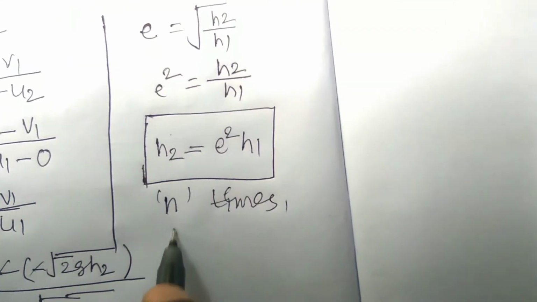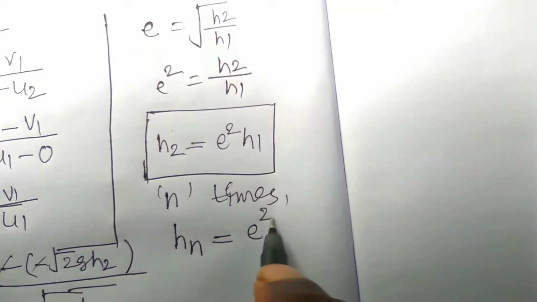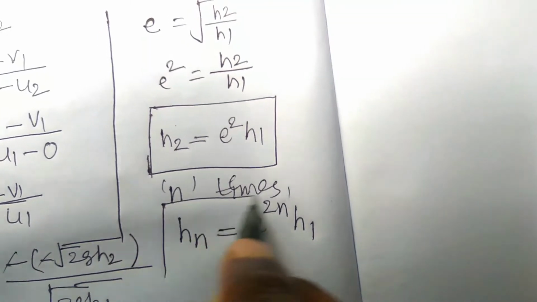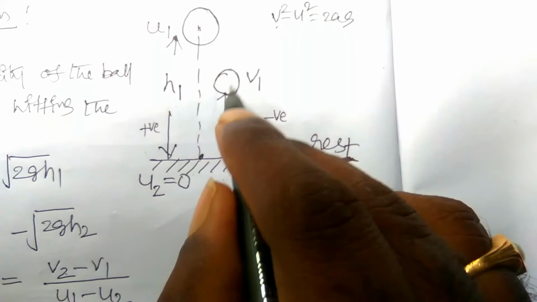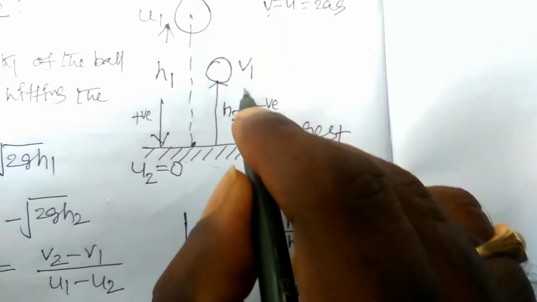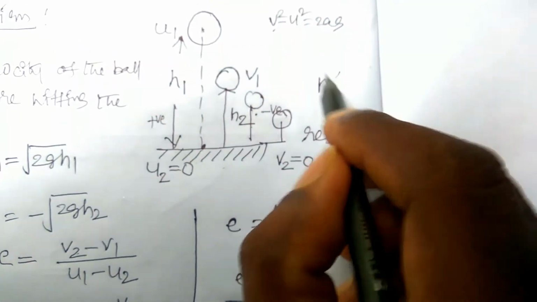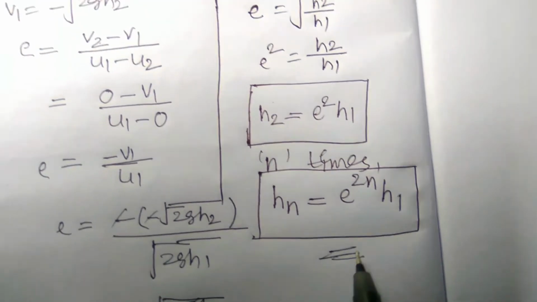then it can be written as hn is equal to e power 2n into h1. So this is the formula if the ball has rebounded n times. So this is the first rebound, and this is the second rebound, and this is the third rebound. So this type of rebounds are n number of rebounds. Then we have to take the formula hn is equal to e power 2n into h1. So this is the quotient of restitution.